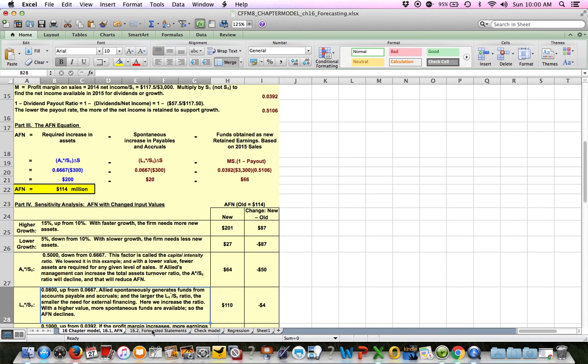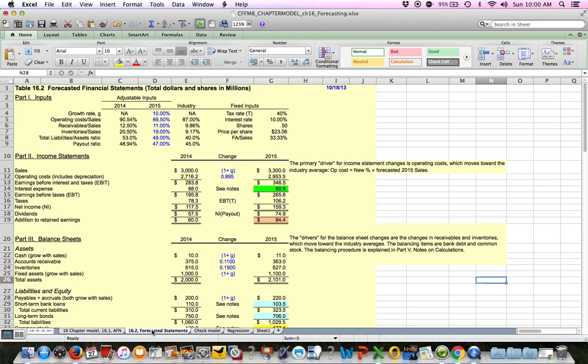The forecast is right here. This forecast is more complicated than the required problem one. It has more parts to it, but it's essentially the same thing. Basically, they've got adjustable inputs and fixed inputs, and then they do the base case, the change, and the projection, just like I did with you. So this is exactly what I did with you in the income statement.